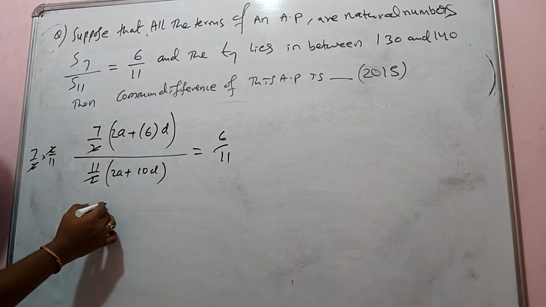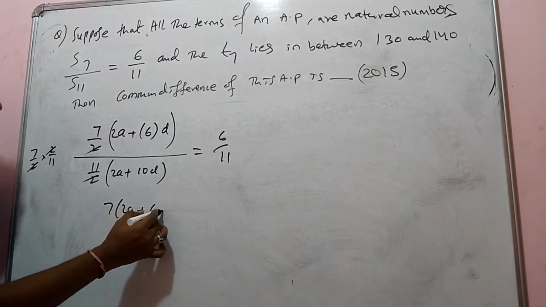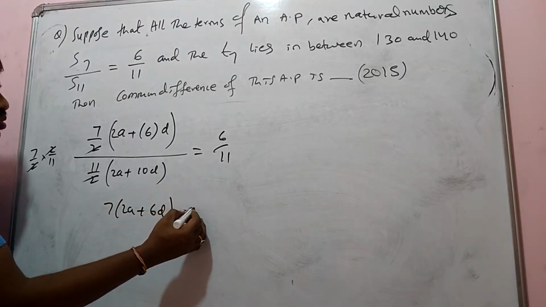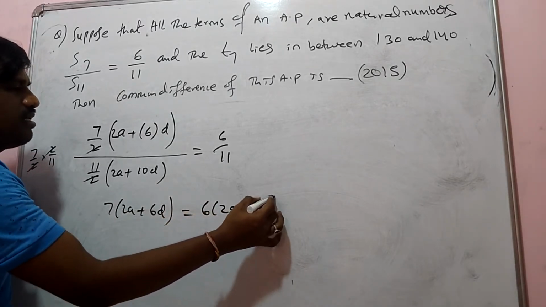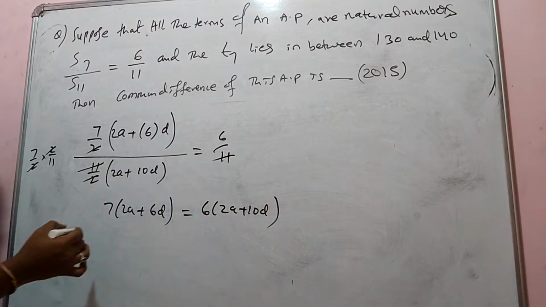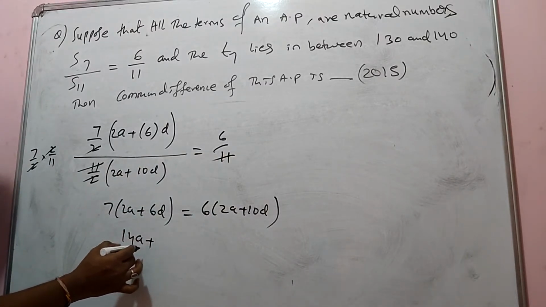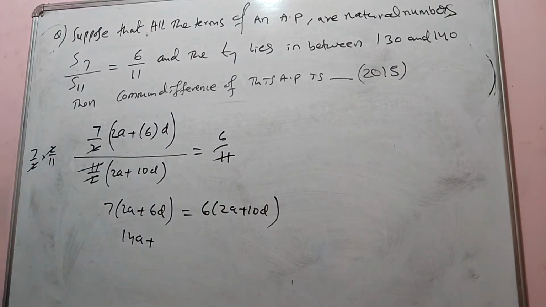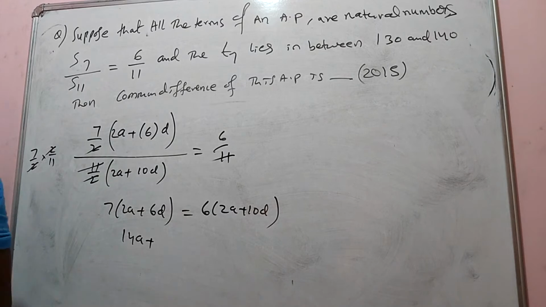So what I got here: 7 into 2A plus 6D is equal to 6 into 2A plus 10D, because this 11 will be cancelled out. Okay, then what I'm going to get here, 14A plus. Is it correct? Did you understand?